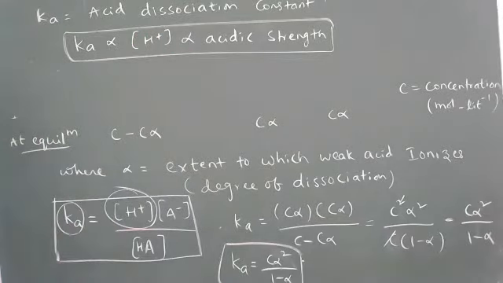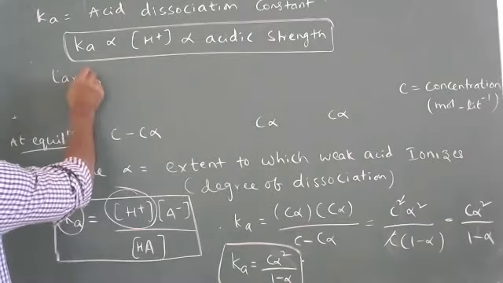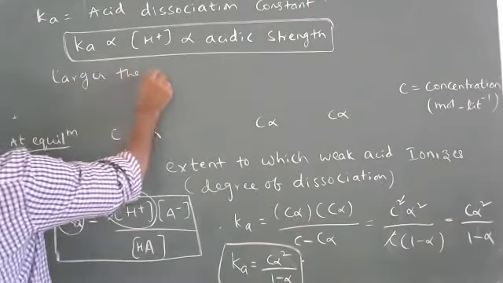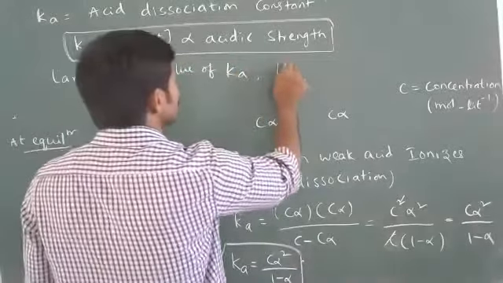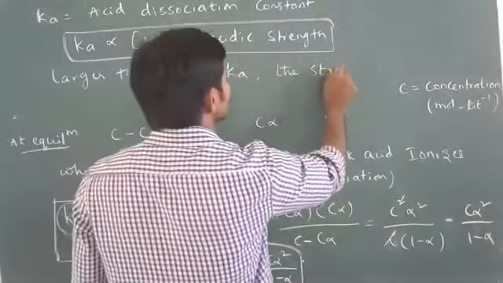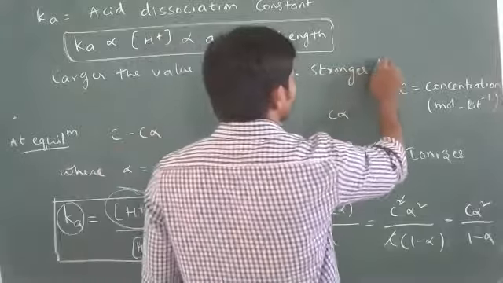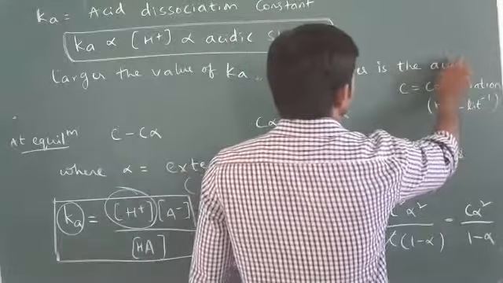That way we can find out the strength of acids. Now you can write one point here: the larger the value of Ka, the stronger is the acid.